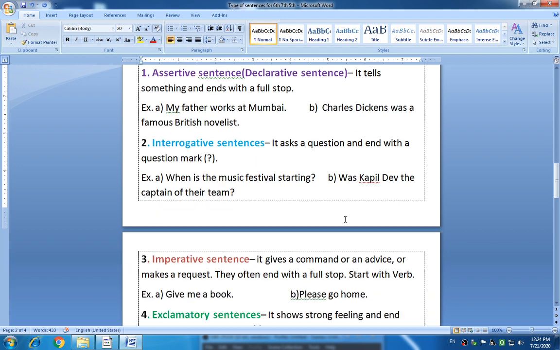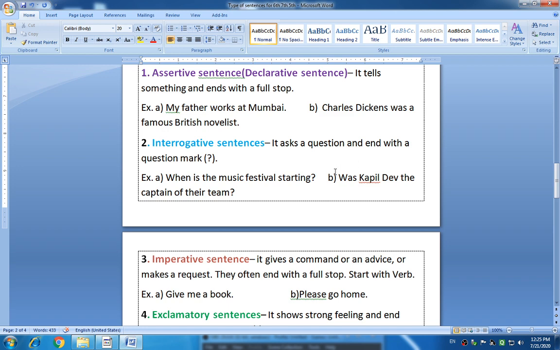Look at the second example. Was Kapil Dev the captain of the team? Here this sentence starts with a helping verb or auxiliary verb, and when these kinds of words are at the start of the sentence, it becomes an interrogative type of sentence, and at the end there is a question mark. So both these sentences belong to interrogative sentences. Once again, an interrogative sentence asks us a question and ends with a question mark.